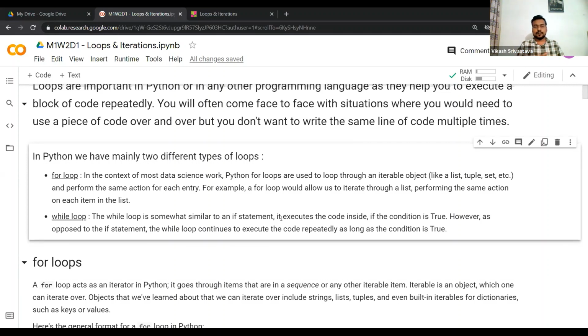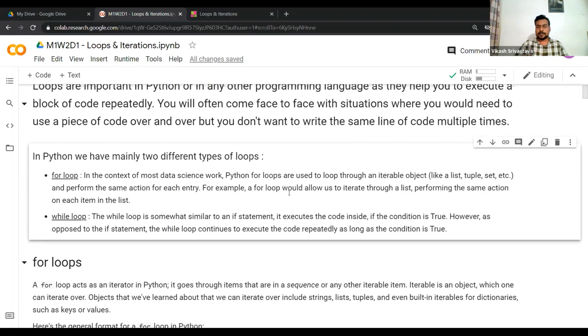The second type of loop which you'll encounter in Python is the while loop. A while loop is somewhat similar to an if statement, right? It executes whatever code or action you have provided within the while loop if the condition is true. The only difference is that, because you're talking about a loop, the while loop will continue to execute the code within it as long as that condition is true. We'll see examples of for loops and while loops for various data structures, and I think that will help you augment your learning.